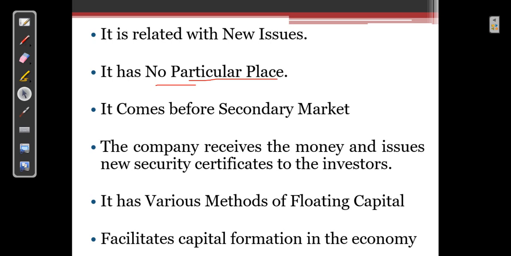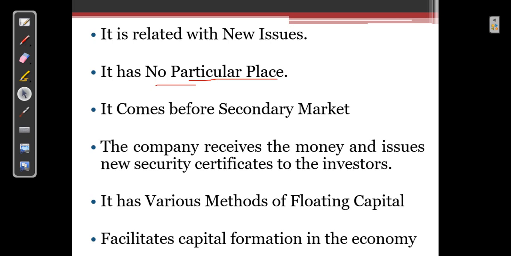Banks are a place where the prospectus will be available whenever a new issue is taking place. Whenever you want admission in a college, what do you do? You go and take the prospectus of the college. The same way here, they will keep certain banks in charge to give the prospectus away so that people can come and subscribe. So there is no particular fixed place.